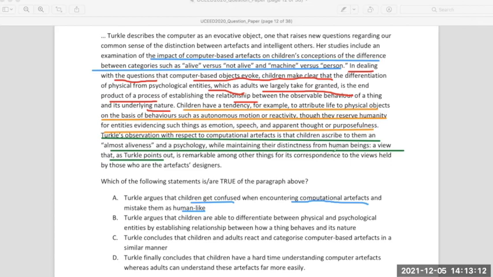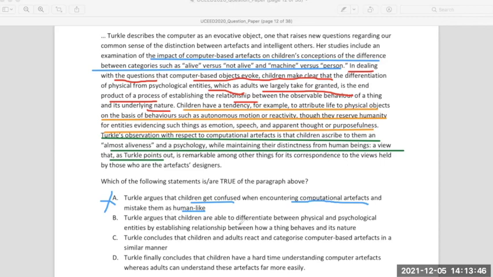It is building upon this aspect. Somewhere or other, the person is hinting at it, and that's why I underlined these four different parts here, because they are hinting towards building upon this last point, where children ascribe to them an almost aliveness, but they distinguish them from human beings. What is given here says they are human-like; they mistake them to be human-like, which is wrong.